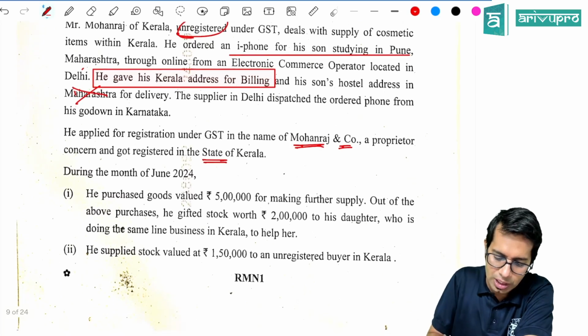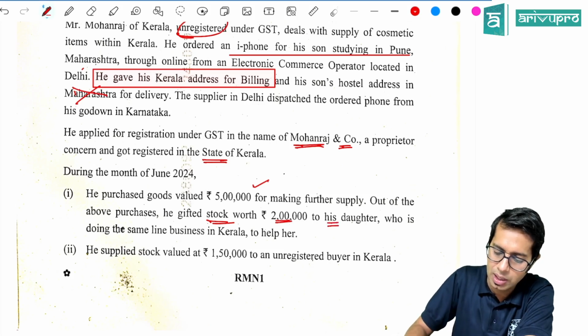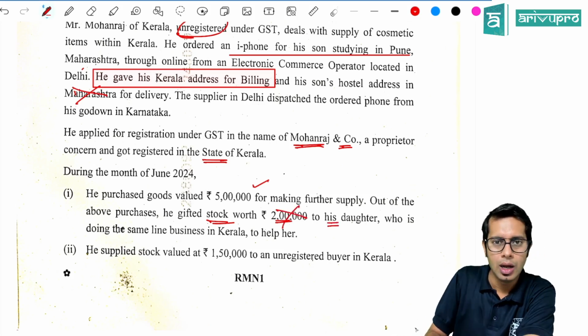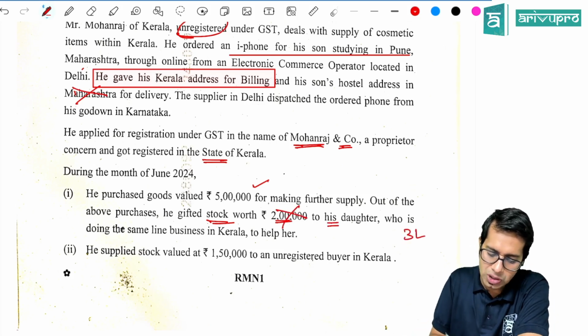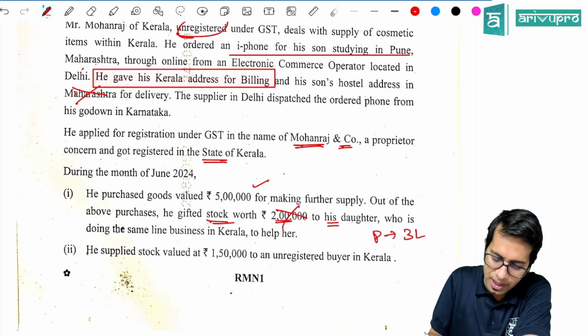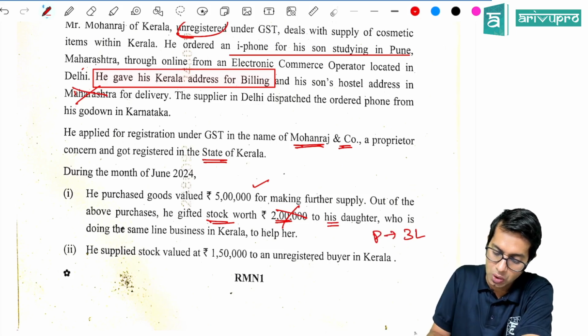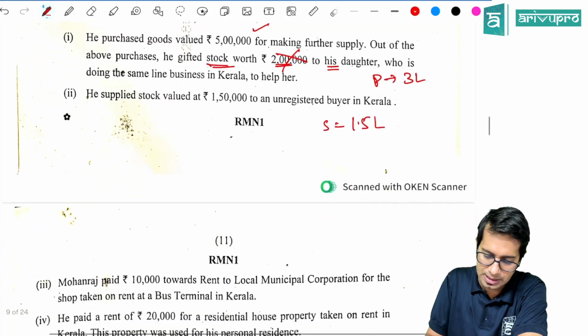During the month of June, he purchased goods valued 5 lakh rupees for making further supplies, out of which 2 lakh was gifted to his daughter. So he cannot take input tax credit on 2 lakhs. He can take input tax credit only on 3 lakh rupees. He supplied stock valued 1,50,000 to an unregistered buyer in Kerala. So 1.5 lakhs is his sales, on which he has to pay the taxes.